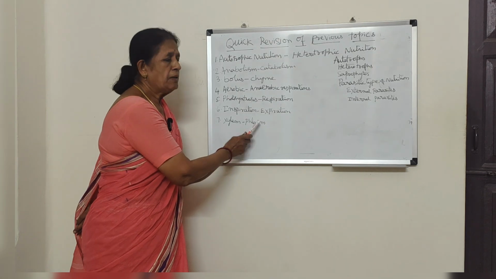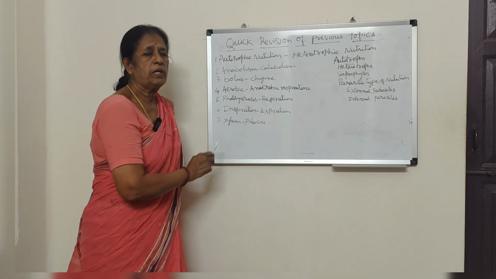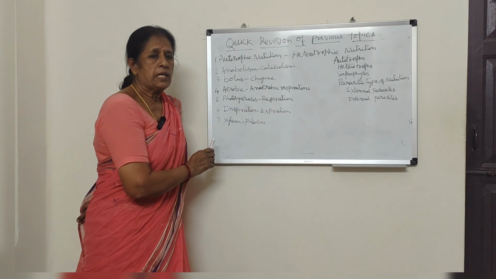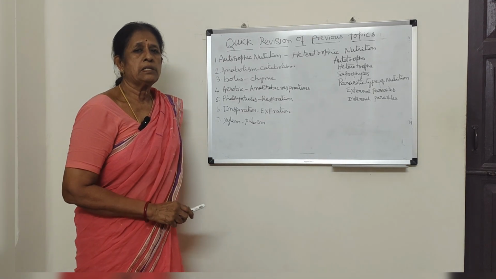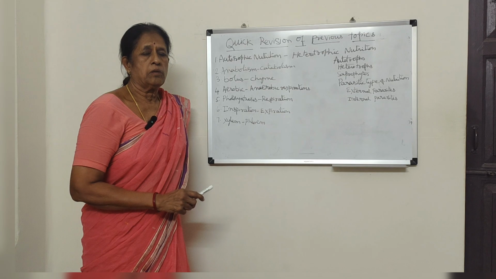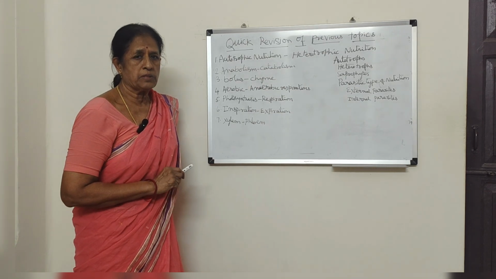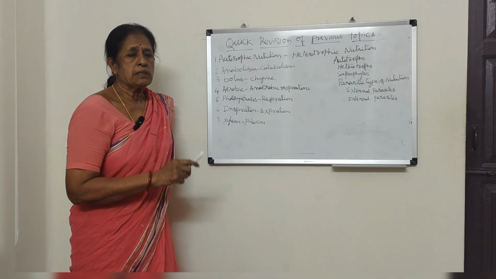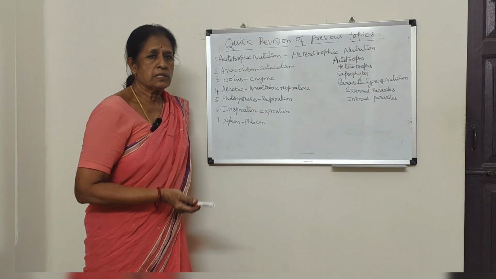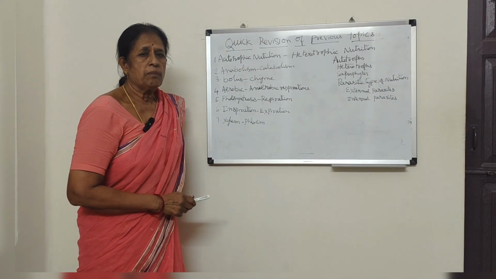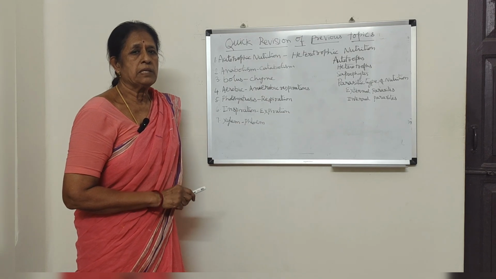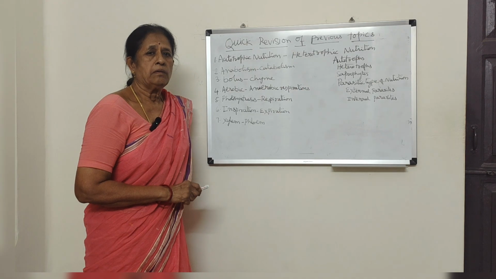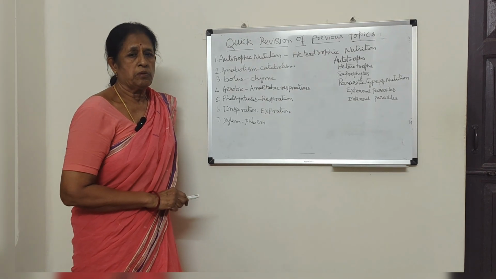And again, xylem and phloem. Xylem and phloem are the transport tissues in plants. Xylem transports water and minerals from the roots to the leaves of the plant, where photosynthesis will take place, and phloem transports synthesized food material from leaves to various parts of the plant. Xylem contains xylem vessels, tracheids, xylem sclerenchyma, xylem parenchyma, and it gives mechanical support to the plant.